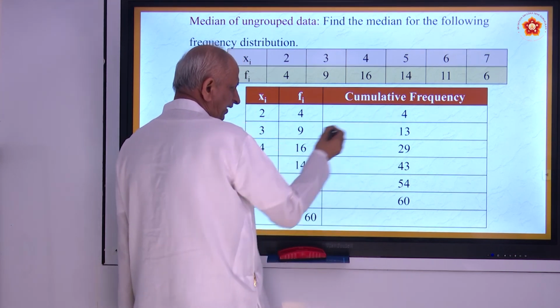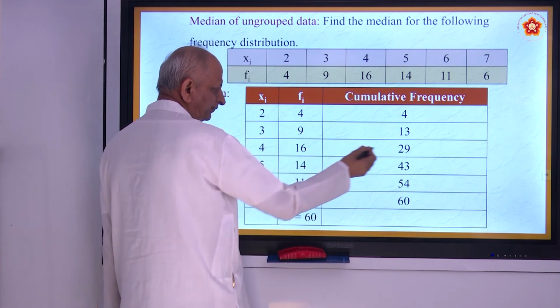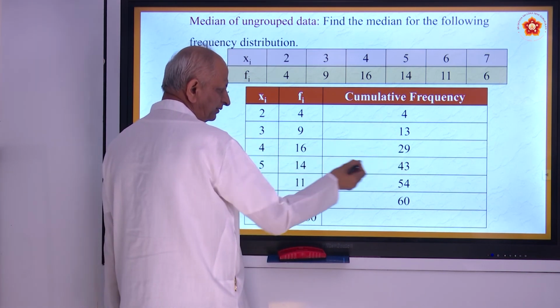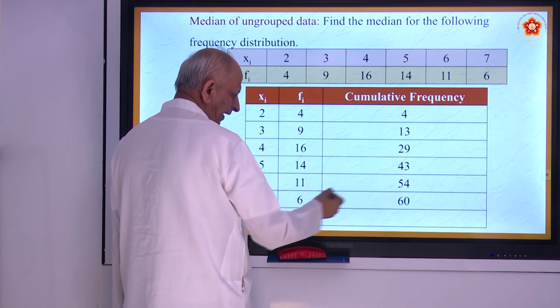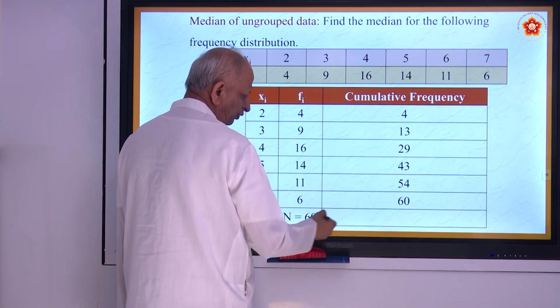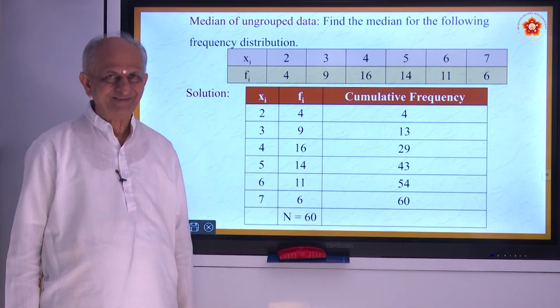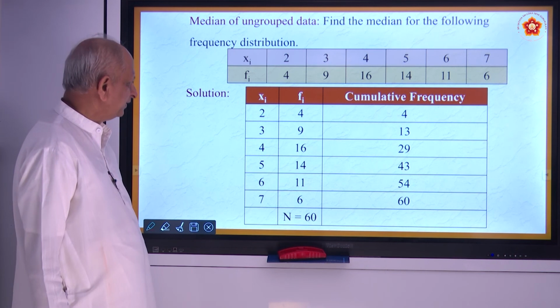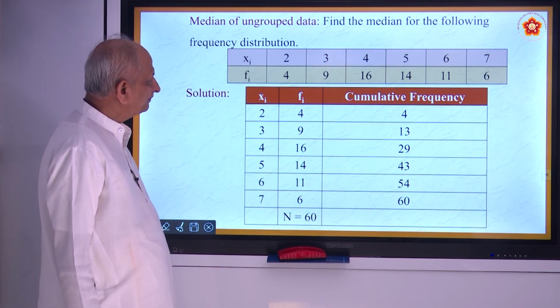To the first frequency add 9, becomes 13, add 16, 29, add 14, 43, add 11, 54, add 6, 60. So these two are equal. Noted? Okay, cumulative frequency.